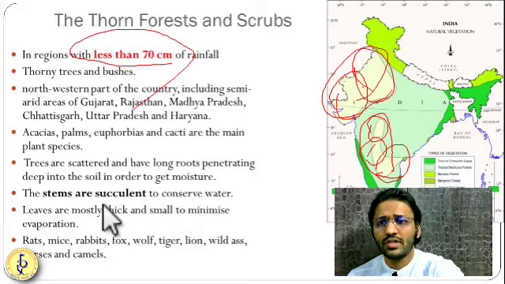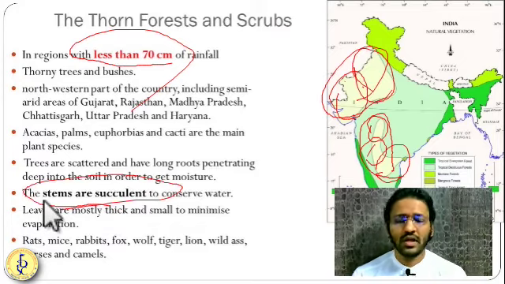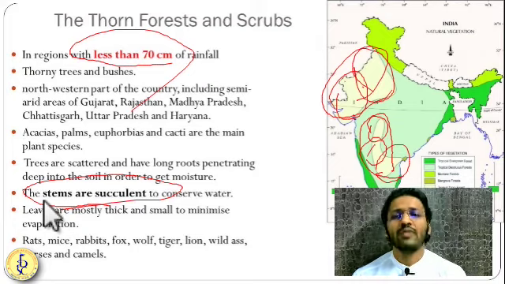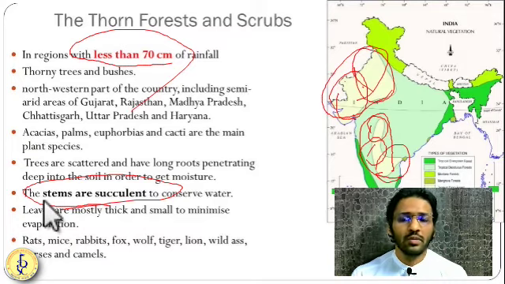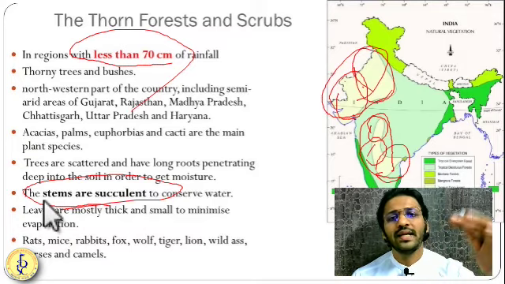Their stems are very juicy. They're called succulent stems, to conserve the water. They don't have leaves. They have so many thorns. Their roots are going deeper into the soil to absorb more and more water. Sometimes outside they will look dry, but actually at the root they are very alive.